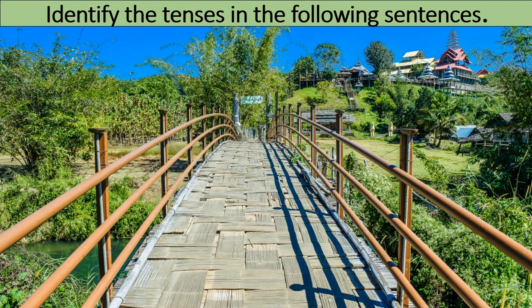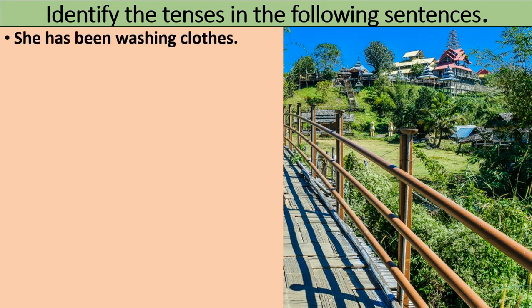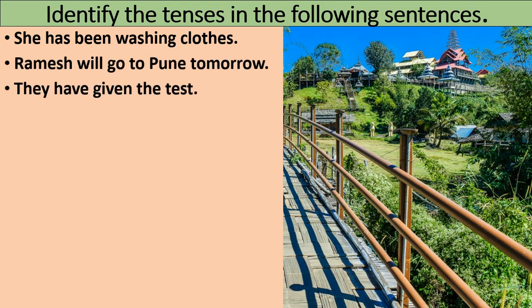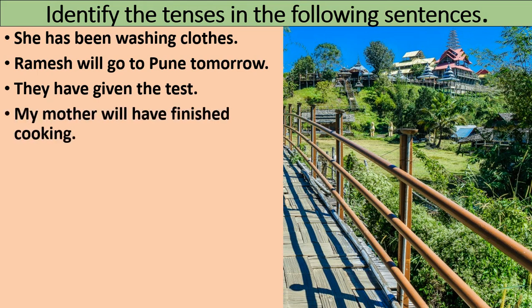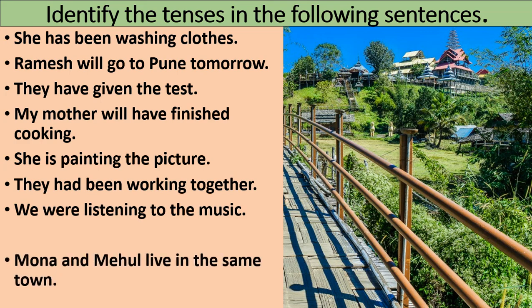Now identify the tenses in the following sentences. She has been washing clothes. Ramesh will go to Pune tomorrow. They have given the test. My mother will have finished cooking. She is painting the picture. They had been working together. We were listening to the music. Mona and Mehul live in the same town.